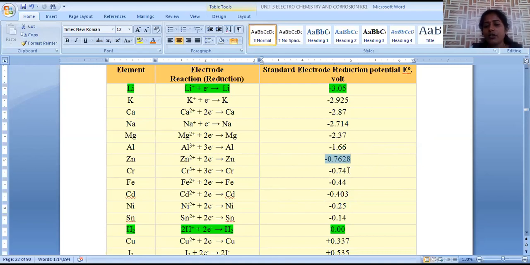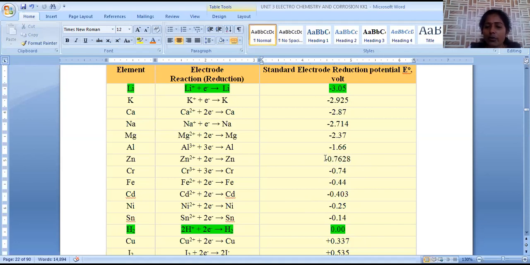In this way, it is possible to predict whether it is anodic metal or cathodic metal. Both have anodic potential, but based on position in this electrochemical series, we can predict whether it is more anodic or less anodic.